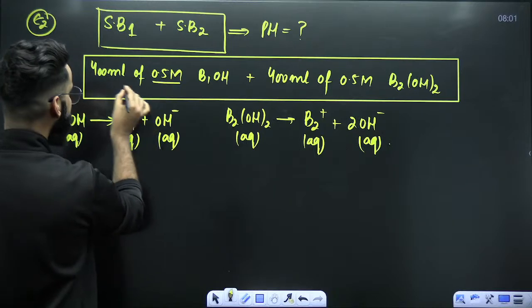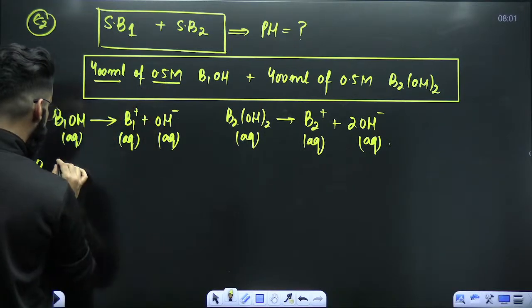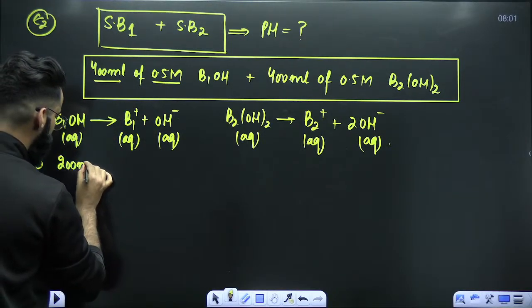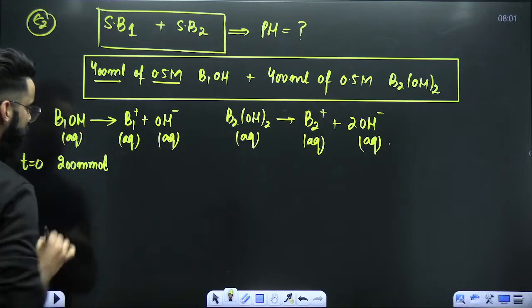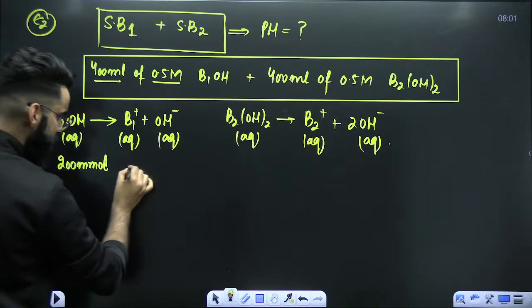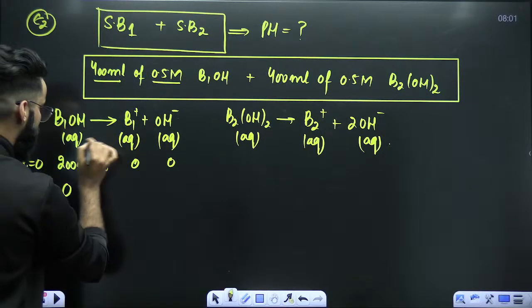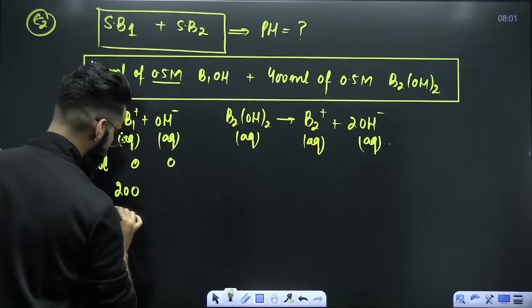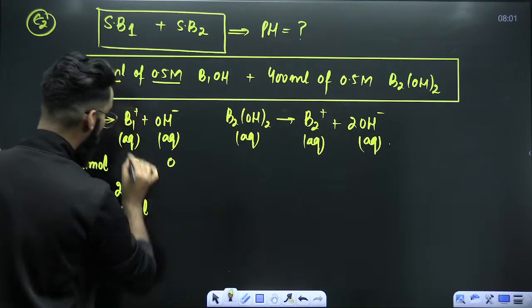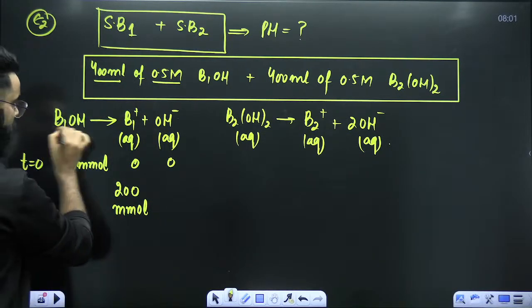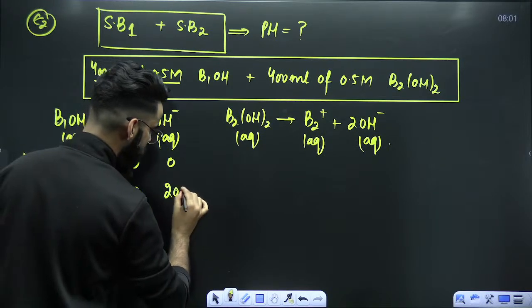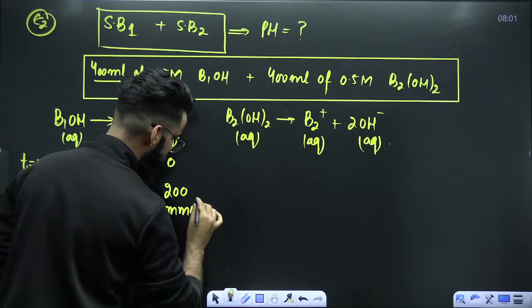See, you know its molarity, you know its volume. Molarity multiplied by volume gives me the millimoles. So we have got 200 millimoles of this in the beginning. So this has to be 0, this has to be 0. 1 mole gives 1 mole. From 200 millimoles, you are going to get 200 millimoles of B positive and 200 millimoles of OH negative.